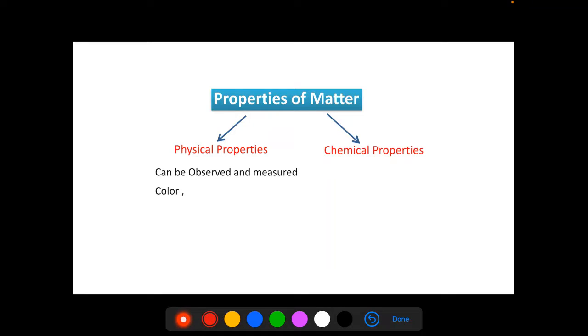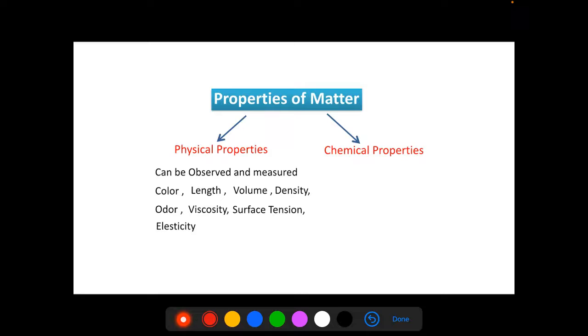They include properties such as color, which can be observed; length and volume, which can be measured; density, which can be measured if you know the mass and volume of that particular object; odor, which can be observed; then viscosity, surface tension, and elasticity, which can be measured, etc. So these are physical properties of matter which can be observed and measured.